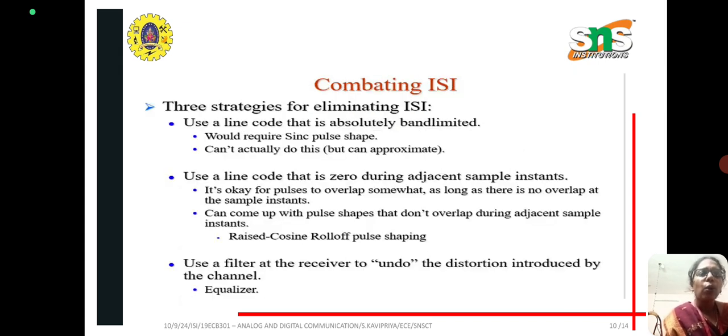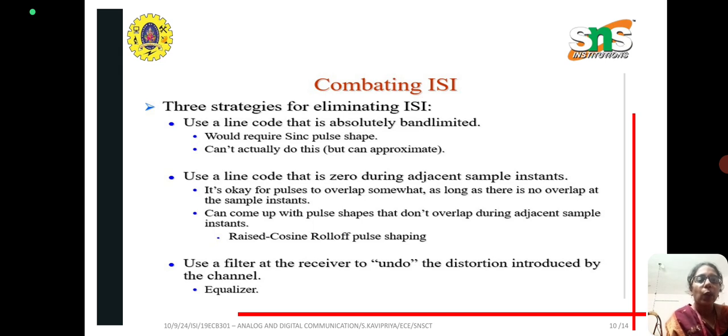So how do we overcome this ISI? How do we combat this ISI? There are three strategies for eliminating this ISI. The first one is to use line codes that are absolutely band limited.